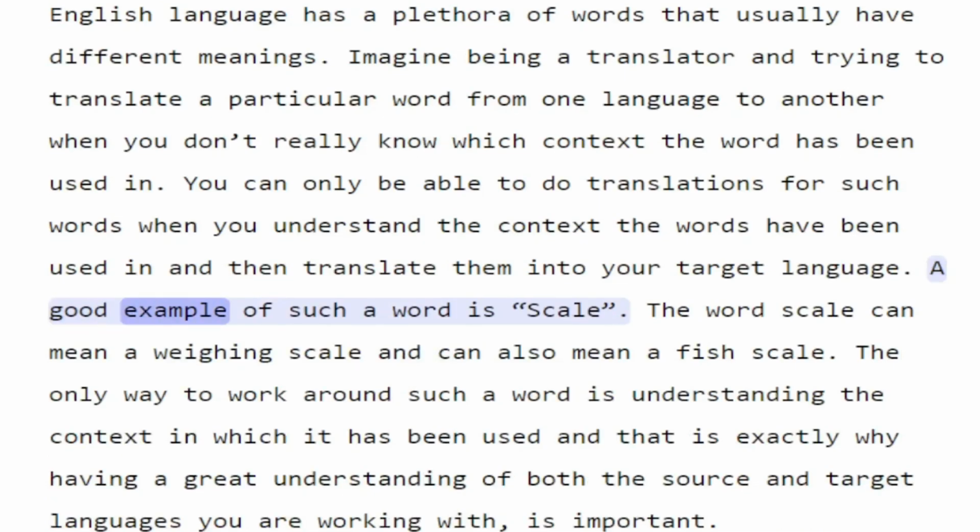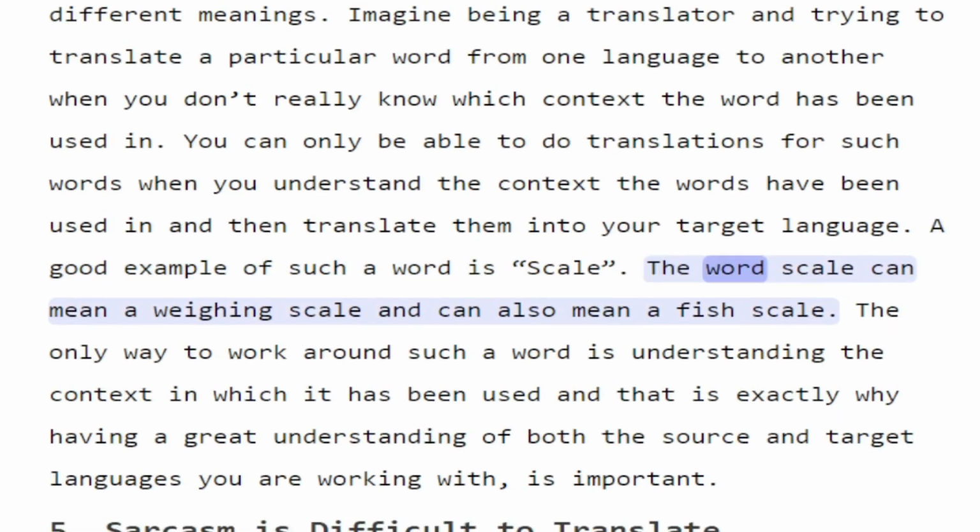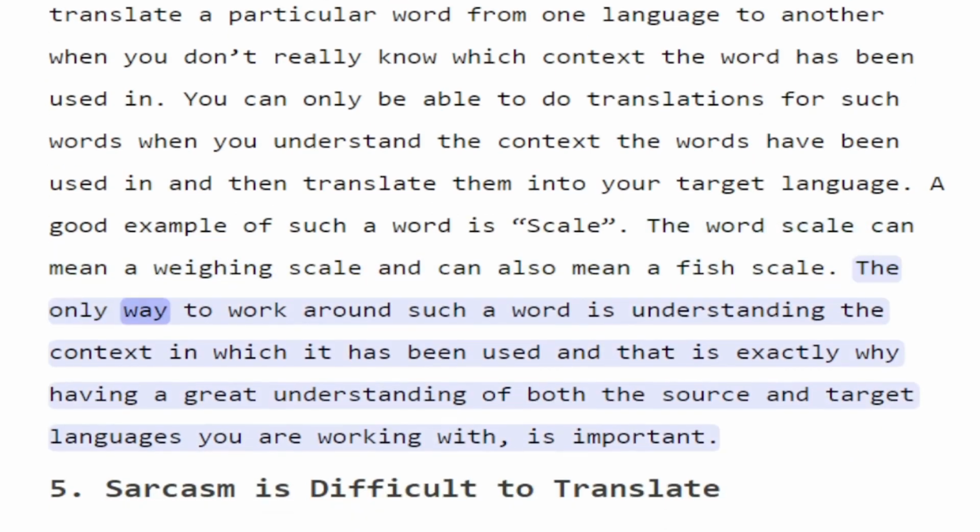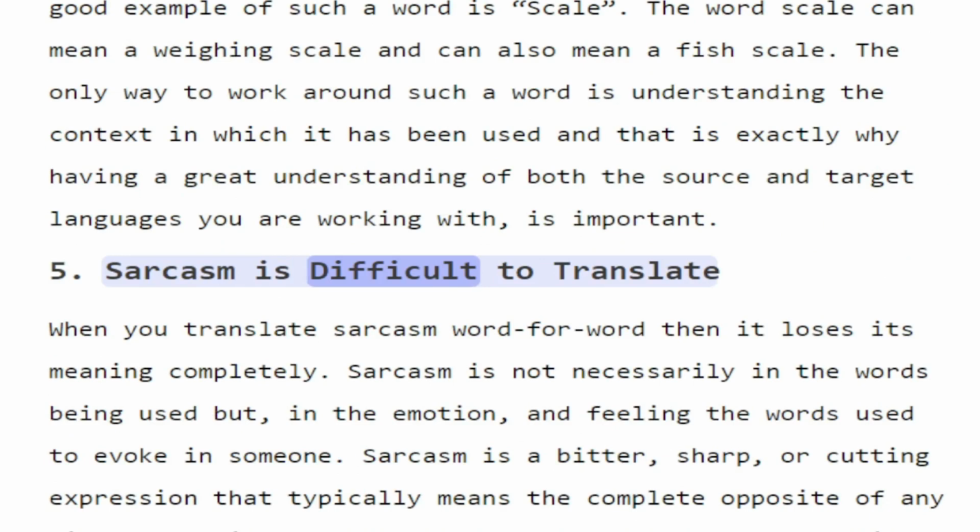A good example of such a word is scale. The word scale can mean a weighing scale and can also mean a fish scale. The only way to work around such a word is understanding the context in which it has been used, and that is exactly why having a great understanding of both the source and target languages you are working with is important. 5. Sarcasm is difficult to translate.